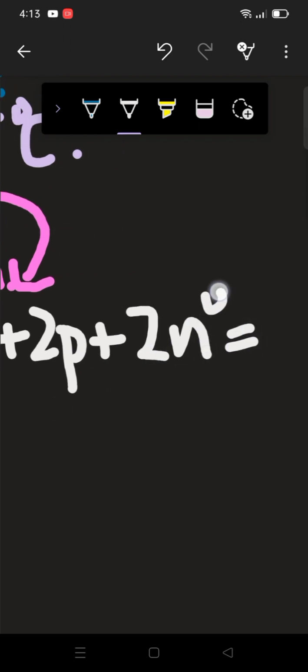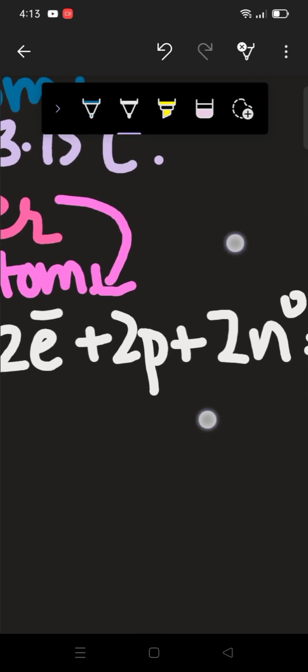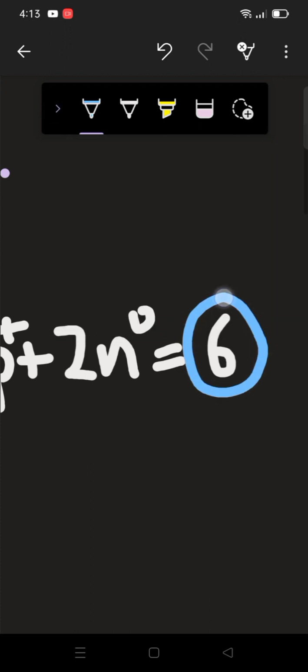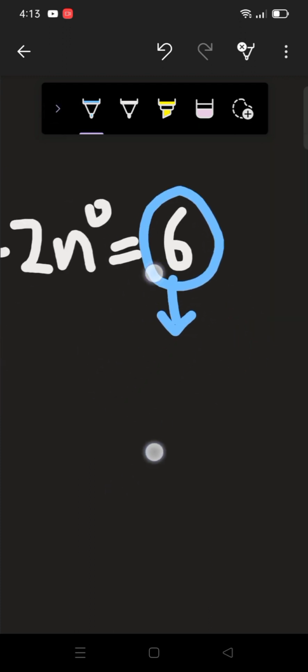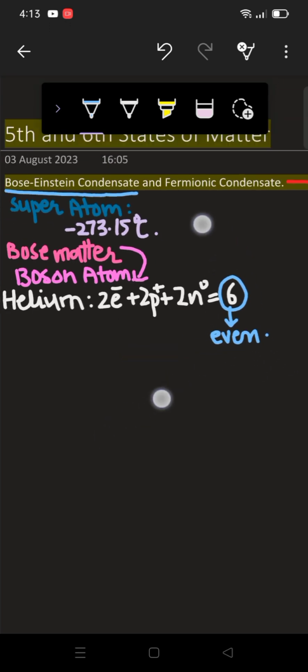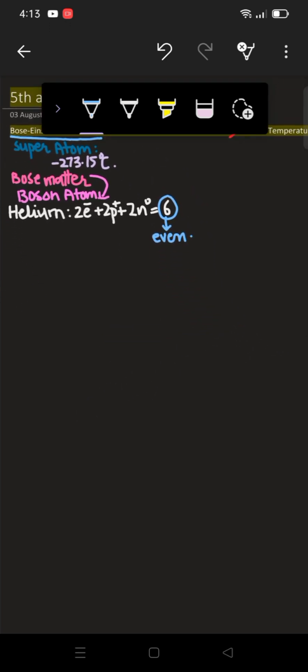When we add these all together, we get 6. And 6 is an even number. Thus we can say helium is a boson atom.